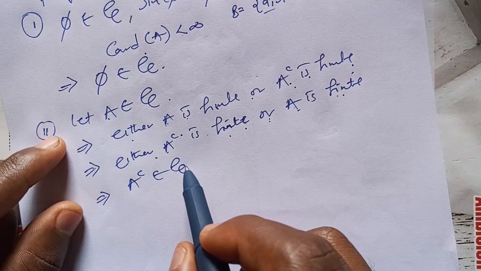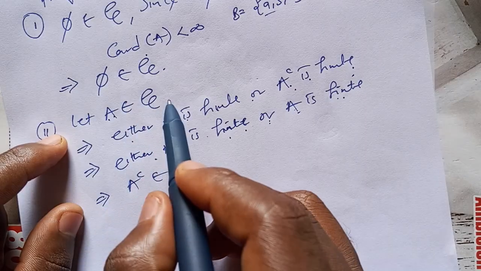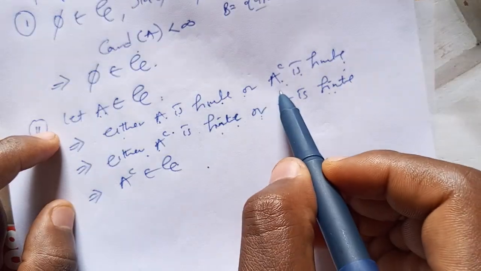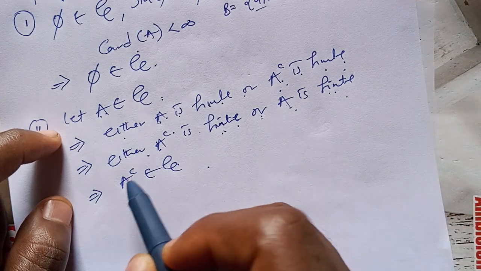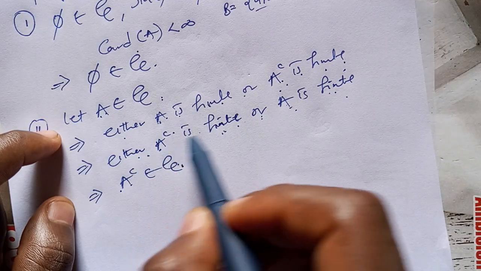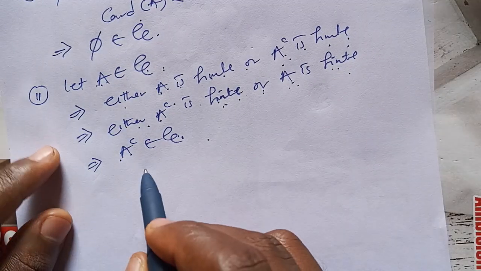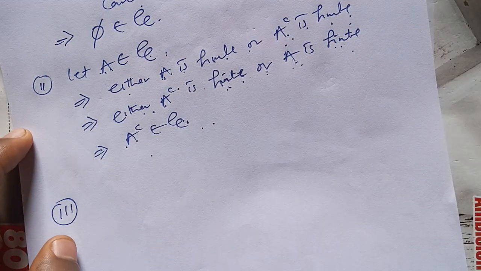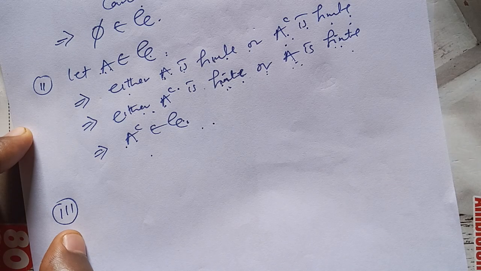For something to be in the algebra, that thing or its complement must be finite. Since A is in the algebra, either A is finite or its complement is finite. But since I'm starting with the complement is finite or A is finite, it means that A complement is also in the algebra. So we have shown that if A is in the algebra, its complement is in the algebra. So for the third part, now we are going to do some cases here.